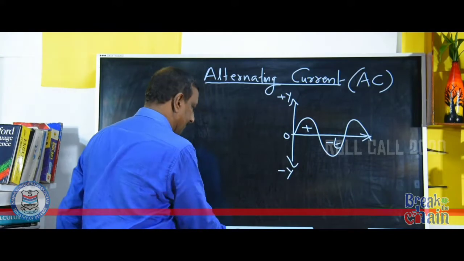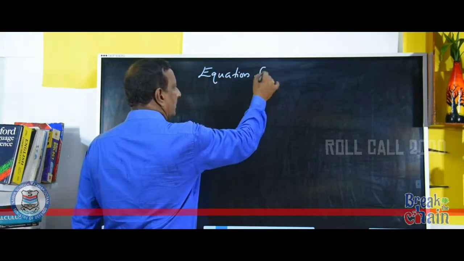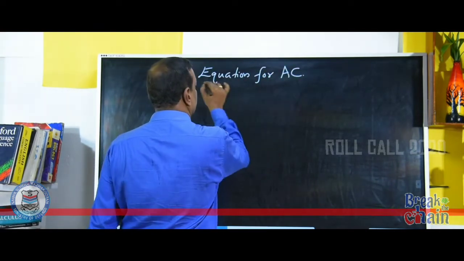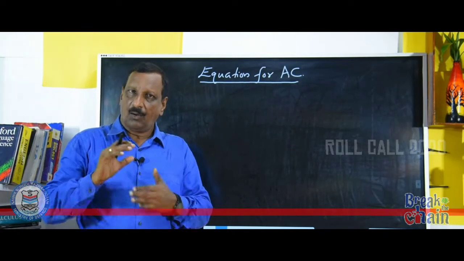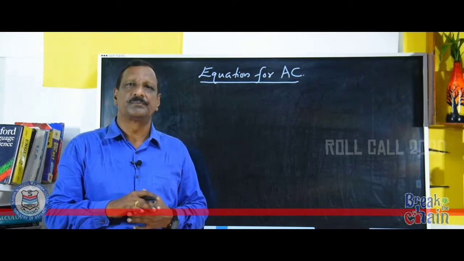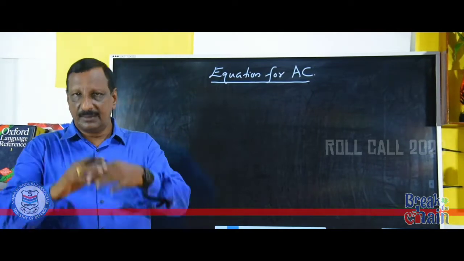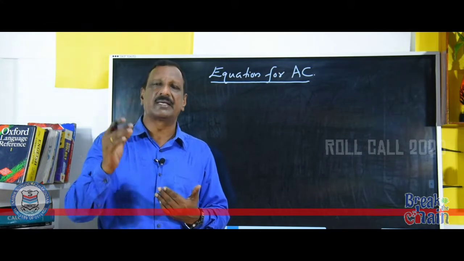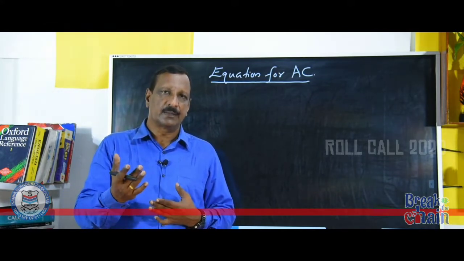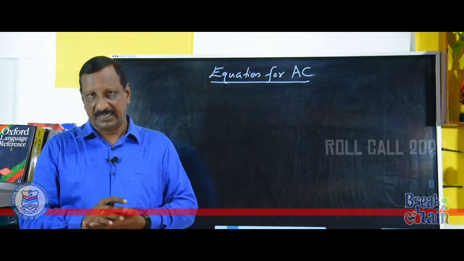What is our next idea? Our next idea is to derive an equation for AC. All of you know the alternating current is produced when there is a magnetic flux change in a coil. This concept you have studied in the previous chapter, electromagnetic induction, where you went through the details about magnetic flux change and AC.